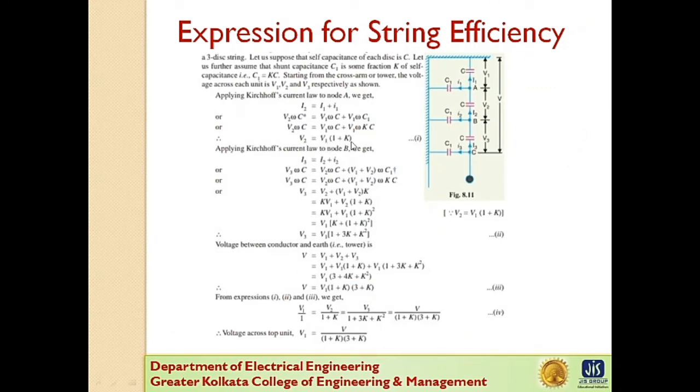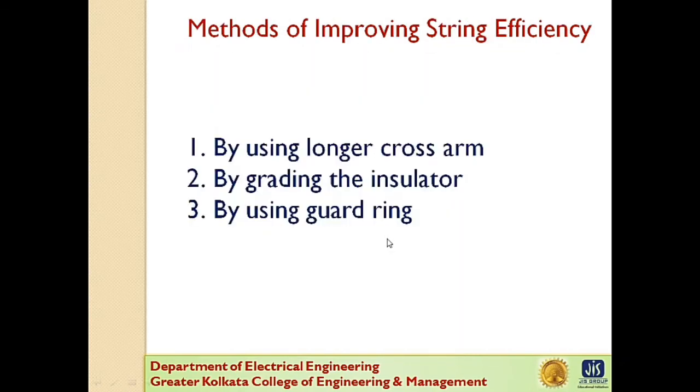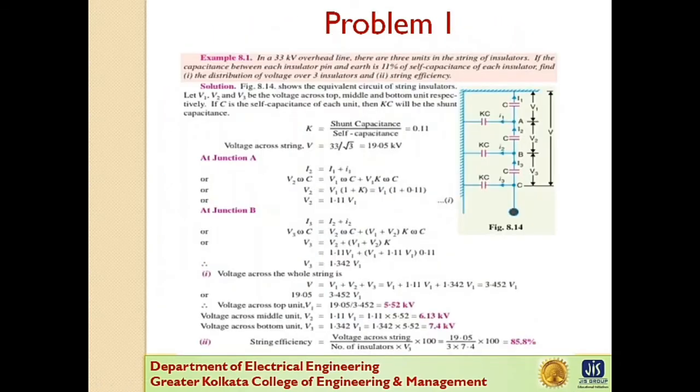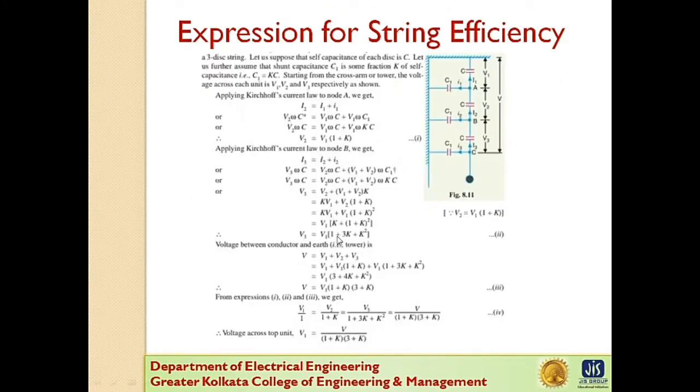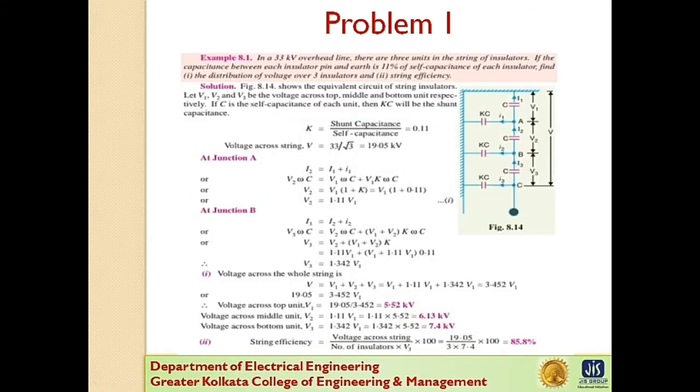V2 is V1 into 1 plus K, and what is the value of V3? V3 is V1 into 1 plus 3K plus K square. So put the value of V2: 1 plus K into V1, the value of K is 0.11, so 1 plus 0.11 is 1.11 into V1. And what is the value of V3? V1 into 1 plus 3K plus K square. So the value of V3 is 1.342 V1.